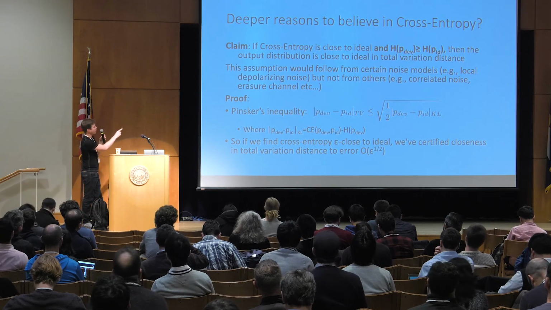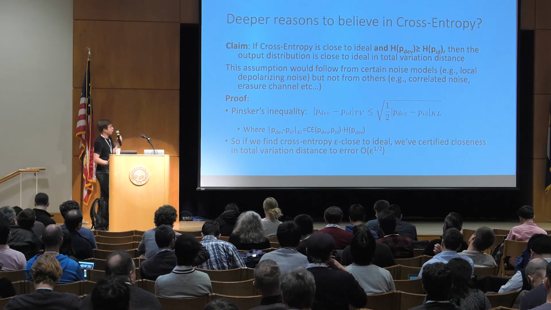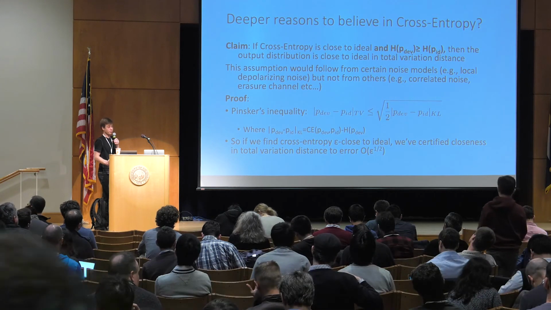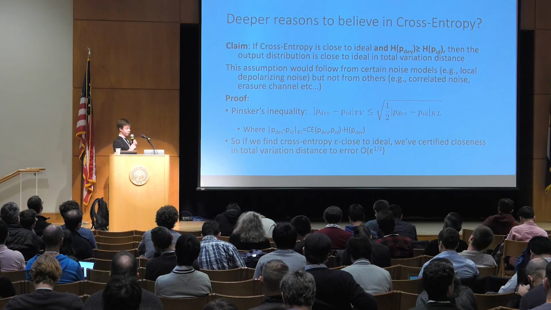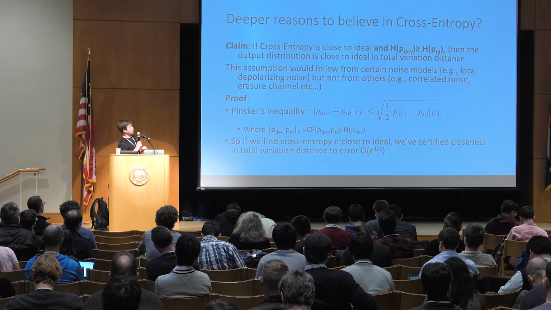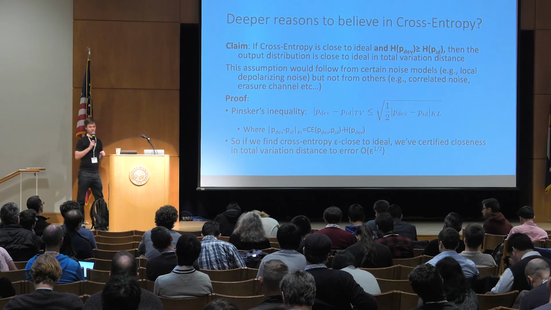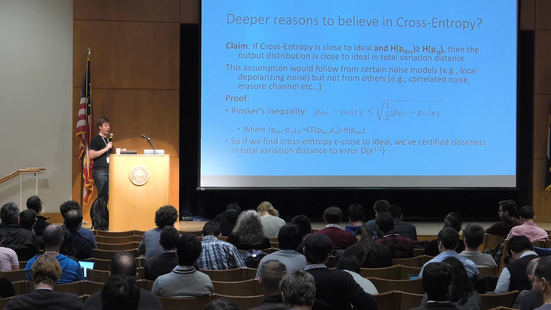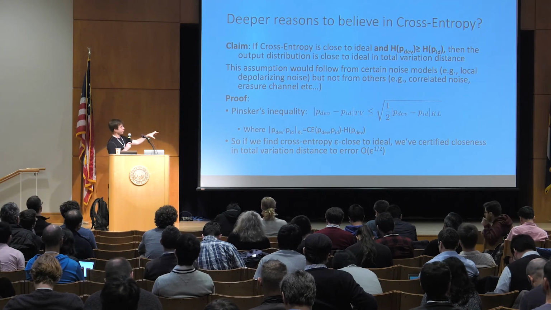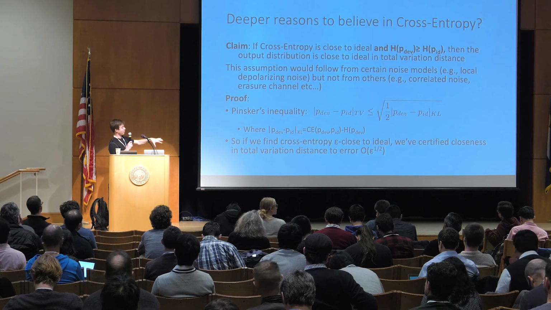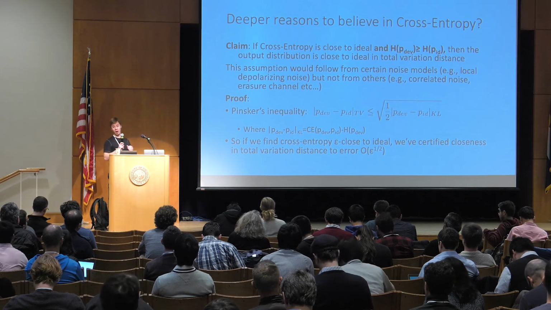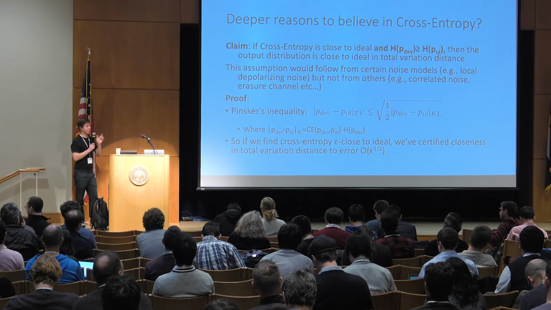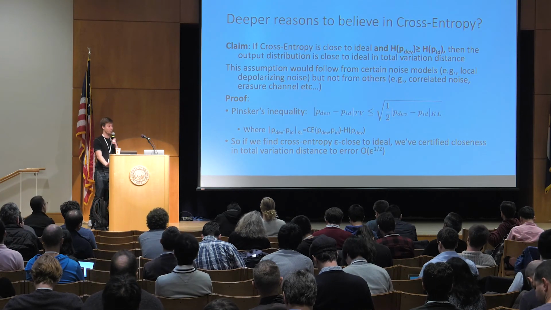So we had Pinsker's inequality, which upper bounded total variation distance by KL divergence. But now the KL divergence is defined in terms of the cross entropy minus the entropy of the device distribution. And now in the next step, we want to upper bound this by the cross entropy minus the entropy of the ideal distribution, so that we can then use our assumption. And that is where we have to use the assumption that we made.